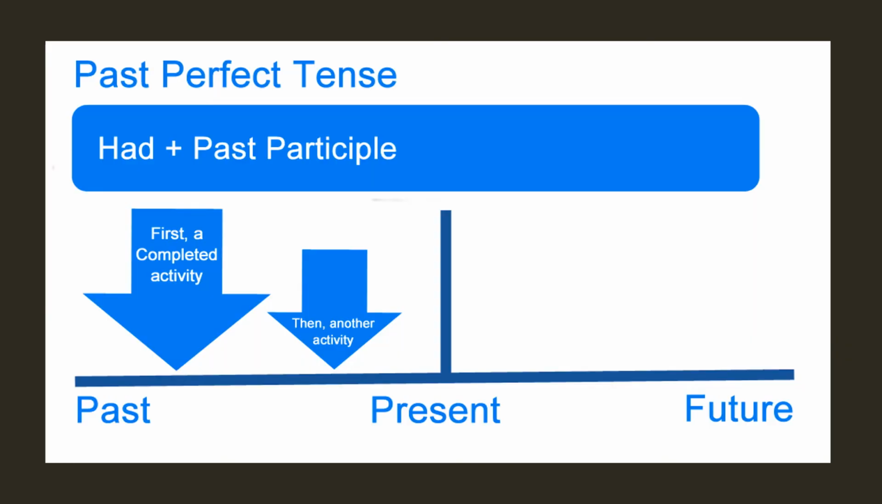Okay, this is how you'll understand how to make the past perfect tense. You remember, children, in the present perfect tense, we were using the helping verb has or have along with the past participle. So in the past perfect tense, we will of course use the past of has and have, which is had, along with the past participle. First, a completed activity happened in the past, and then another activity happened right before the present started. This is, you can say, a graph for the past perfect tense.